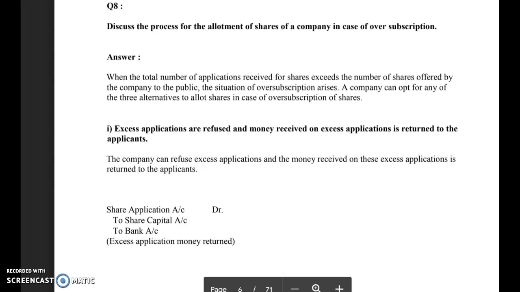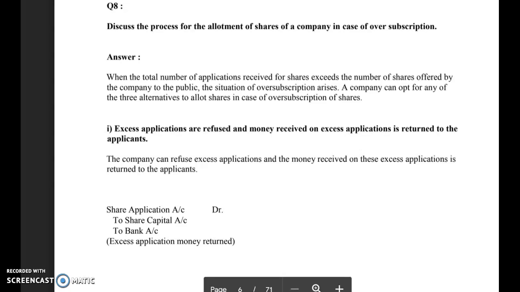Now a very important case comes, which is called oversubscription. Students, please understand that oversubscription is a situation when the number of shares applied for by the general public is more than what the company is offering to the public. For example, the company has issued 5,000 shares of rupees 100 face value at par and the public has applied for, say, 10,000 shares. This is called the situation of oversubscription. A very important question arises: how is the allotment made in case of oversubscription?